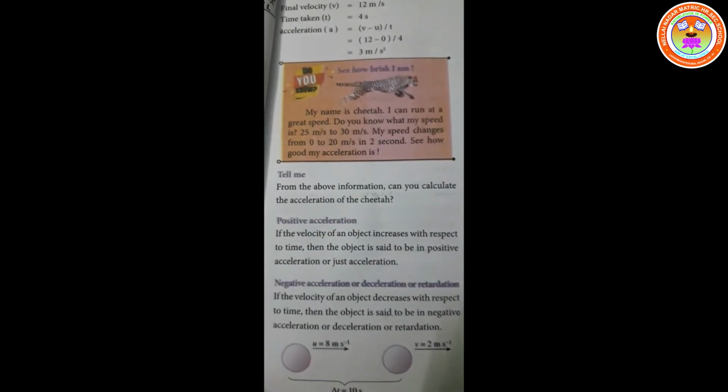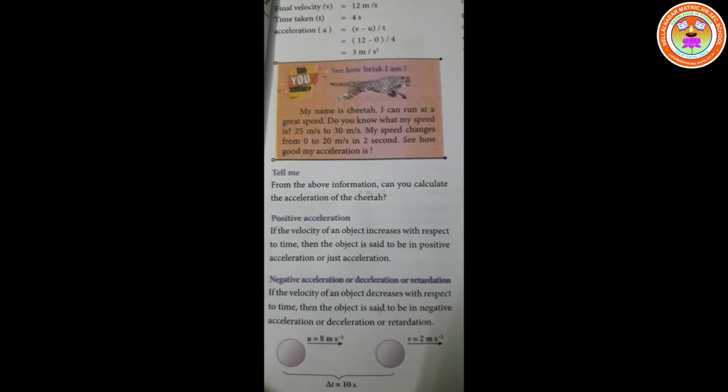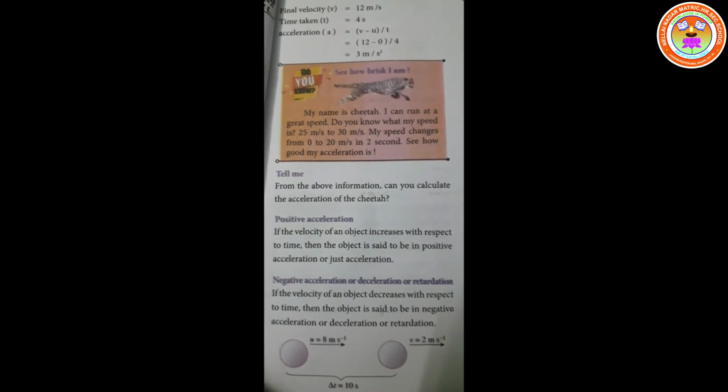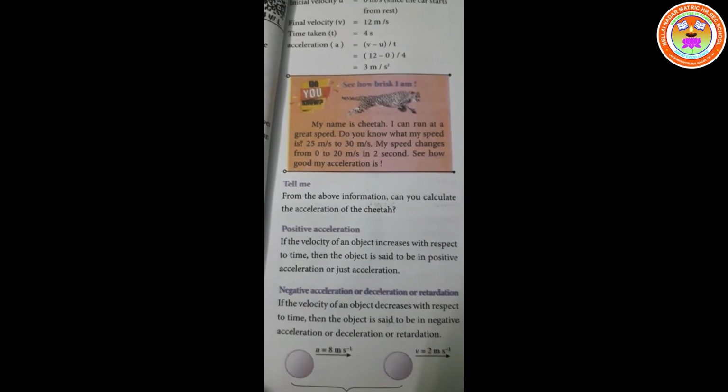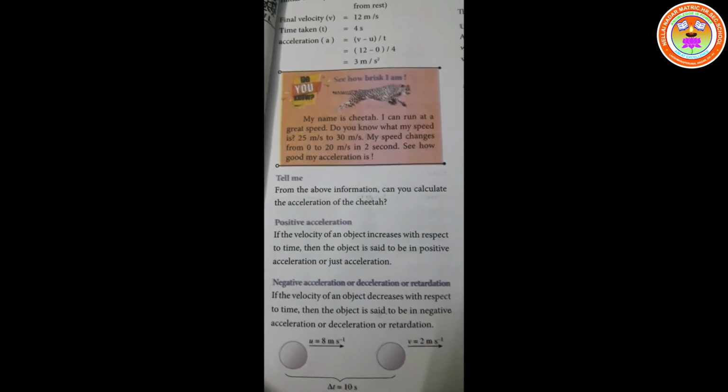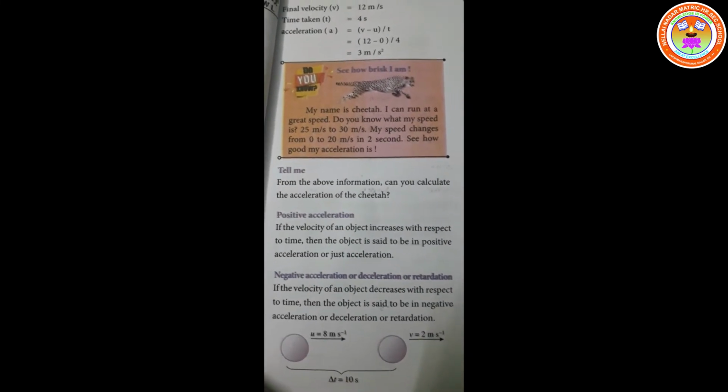Let me pass on to the topic of positive acceleration. I told you already we can increase the speed or decrease the speed. Based on this we can classify acceleration into positive acceleration and negative acceleration.